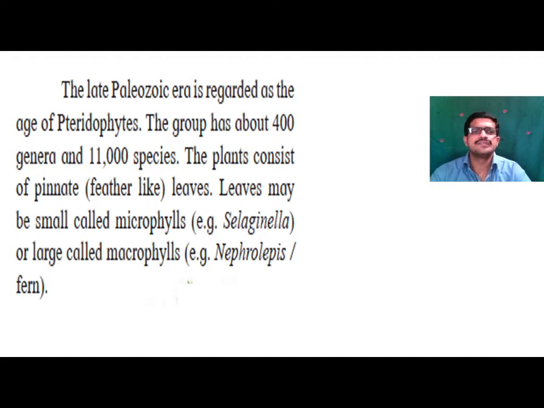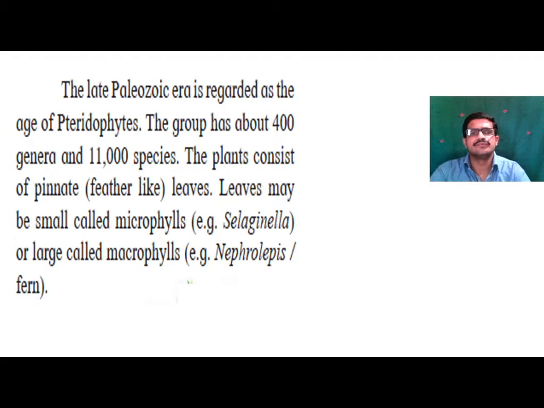These leaves may be small, called microphylls, as observed in Selaginella, or large, called macrophylls. In pteridophytes a true plant body is present, with true roots, stem and leaf.